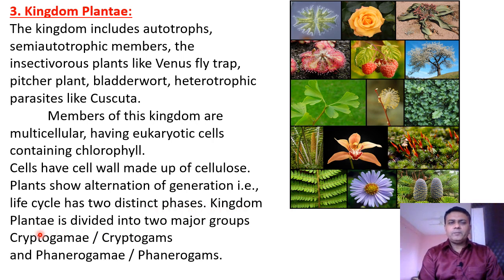Then kingdom Plantae is divided into two major groups, that is cryptogamy or cryptogams and phanerogamy or phanerogams. The plants belonging to cryptogams do not show development of seeds, or seeds are absent, while phanerogams show production or development of seeds. So kingdom Plantae shows a vast variety of plants. Some plants are aquatic while some are terrestrial.